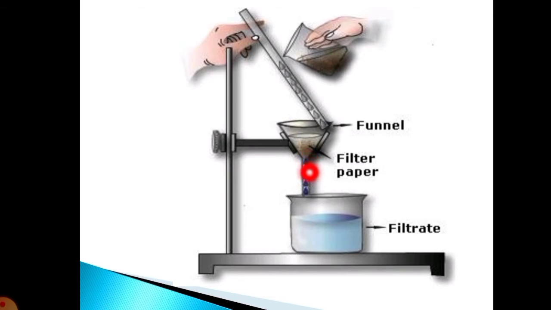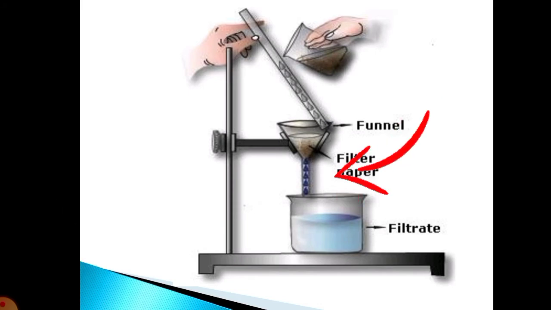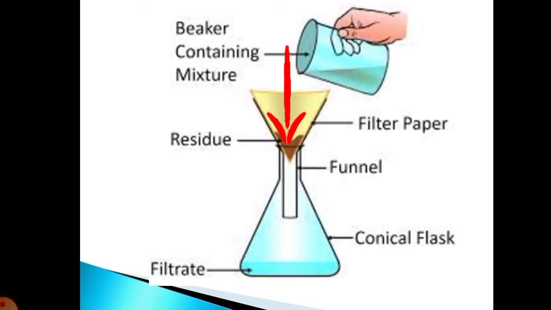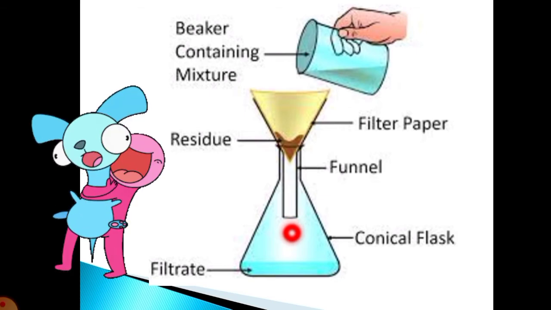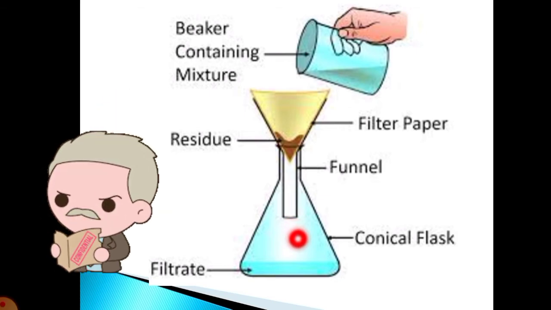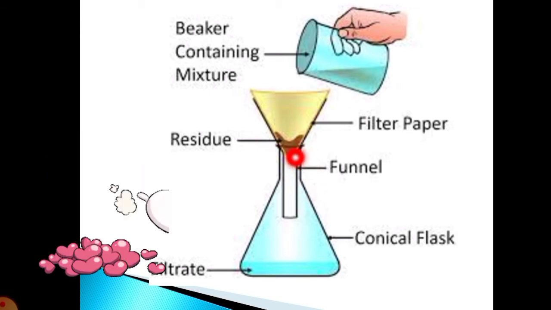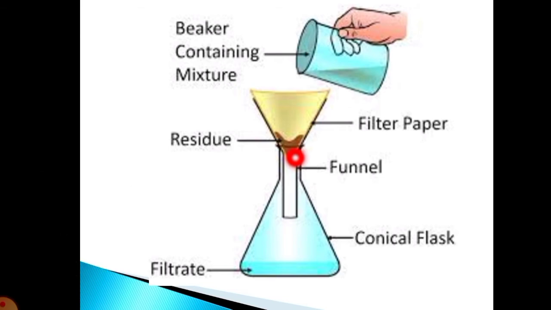Muddy water can be filtered by placing a folded filter paper in a funnel and pouring the muddy water through it while keeping on stirring. So this is how the filtration process is carried out. You can see this is the residue, brownish in color, and this is the clear, pure water, the filtrate. The clear solution is collected in the container, and the mud remains as a residue. The same process is used to separate tea leaves from the tea. We are drinking tea every day.